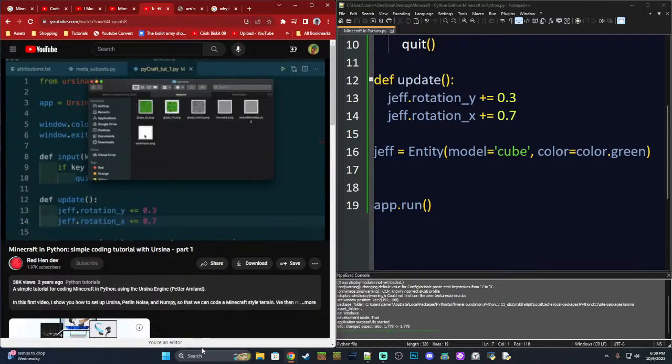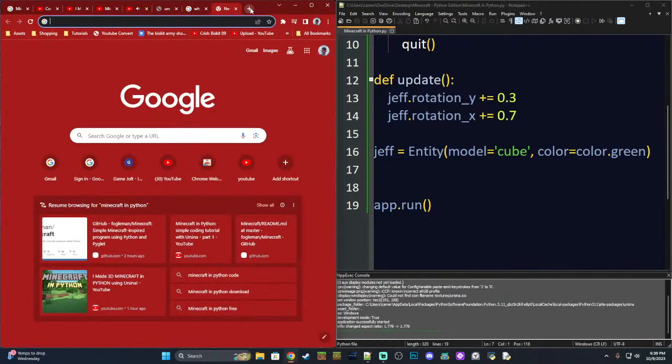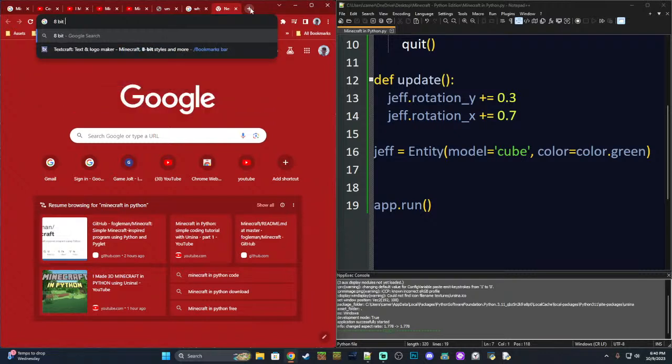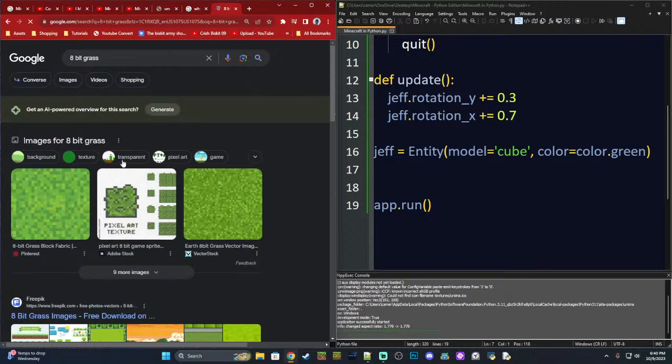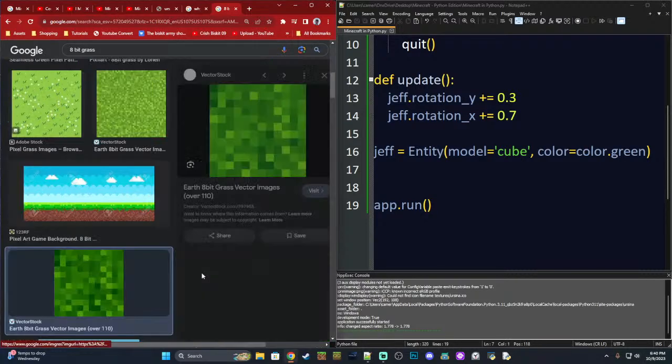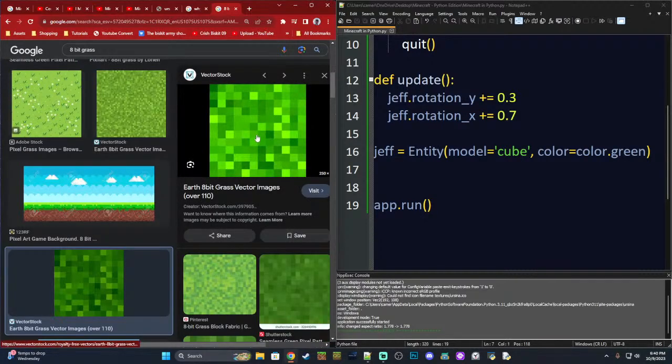Let's go to textures. I've made these just using GIMP and some noise. So grass 14 I'll use. Let's look up 8-bit grass. Maybe we could find a free image. We're going to texture our block, and of course, we may make it original soon enough. But at the moment, we're very, very basic. Let's start off with this simple grass texture.